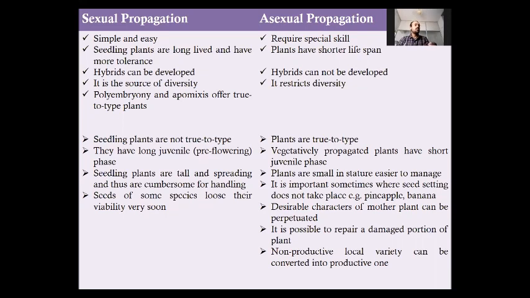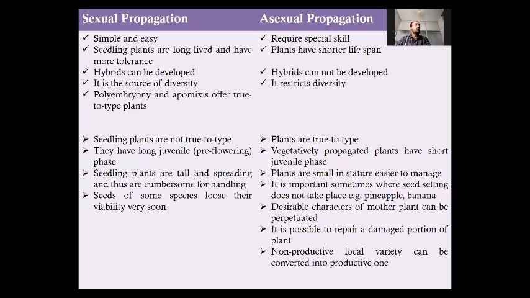So hybrids can only be developed through sexual propagation or seed method, while we cannot develop hybrids through asexual propagation. Sexual propagation is the source of diversity or variation. If we grow plants by seed, there will always be some variations, and those variations are the need of varietal improvement or plant improvement or genetic improvement.